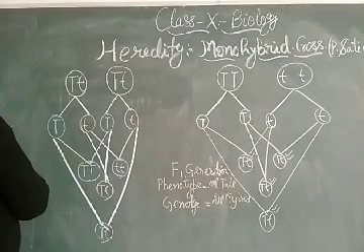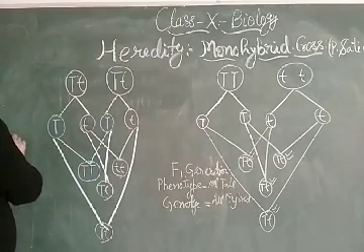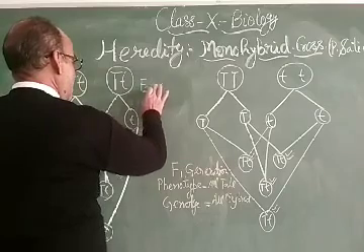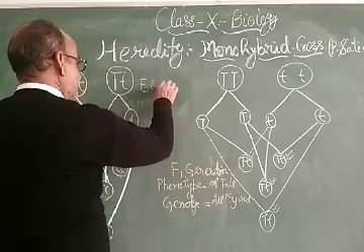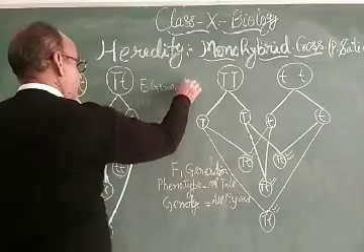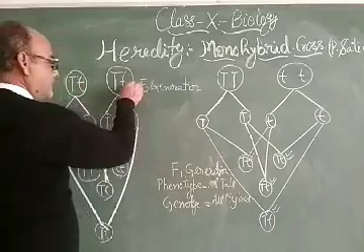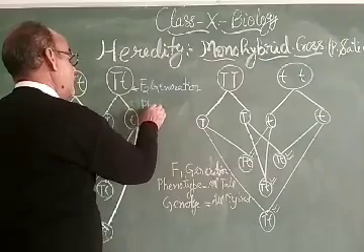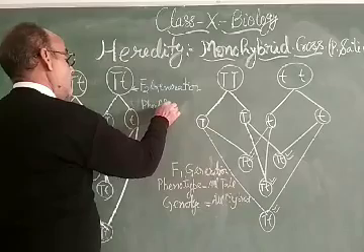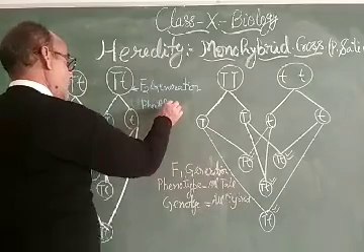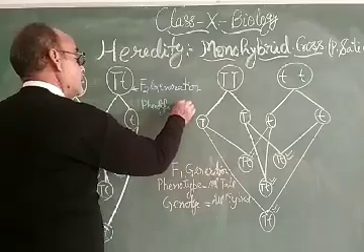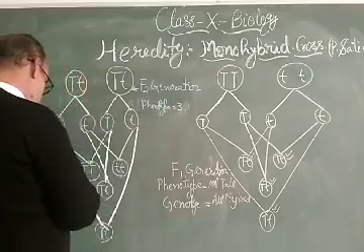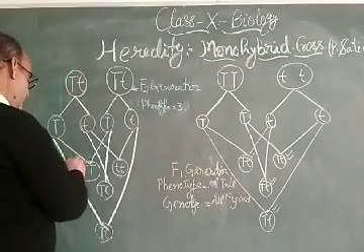in F2, this is the F2 generation. In F2, what is the finding? The findings are like this: the phenotype is 3:1. This is the phenotype.